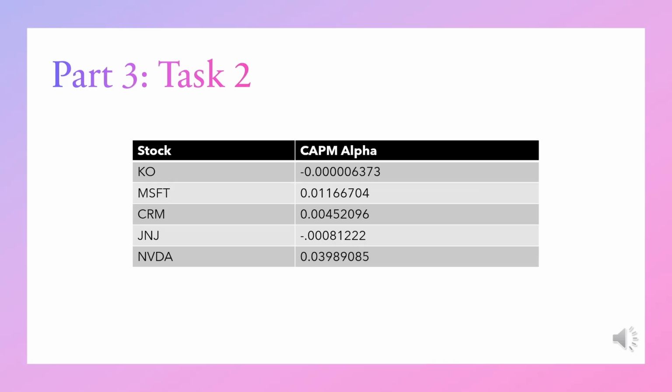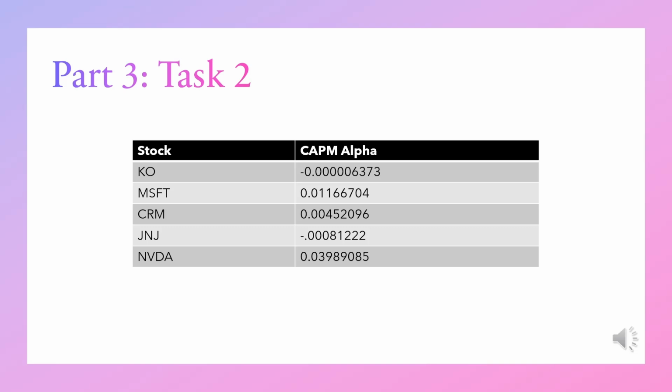So in part 3, task 2, we were tasked with calculating the alpha of each of the stocks from before. Alpha is the measure of a stock's performance compared to the market after incorporating that stock's risk, which is their beta. This tells us whether a stock has underperformed or overperformed. So as you can see, we found that Coca-Cola had an alpha of about 0, which means it performed as we predicted.